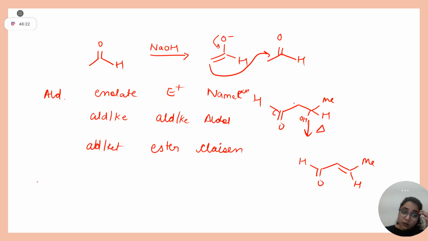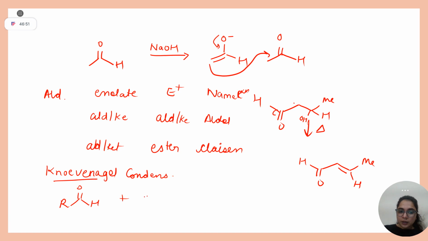Okay. Now I was talking about Knoevenagel condensation. Whatever name reactions I am referring to in today's class, go through them. At least go through these. Sorry, I don't remember the exact spelling for this, some mistake must be here. Knoevenagel condensation. So students, in this reaction, whenever you have an aldehyde in your reaction medium, you also have active methylene compounds. An active methylene compound is one where CH2 is sandwiched between two electron withdrawing groups.